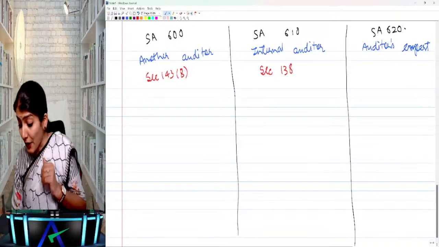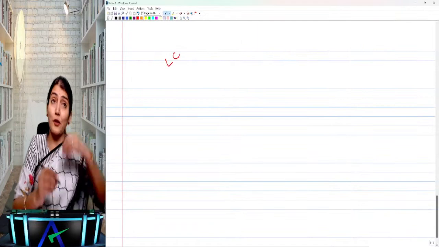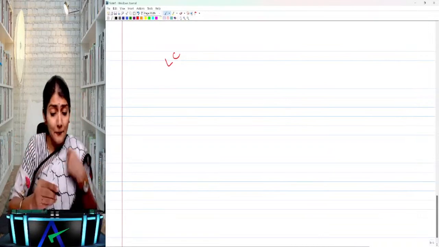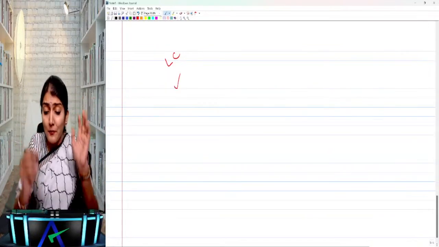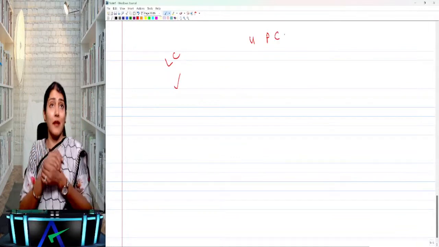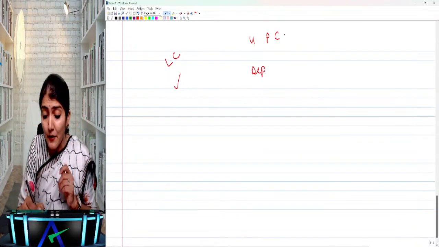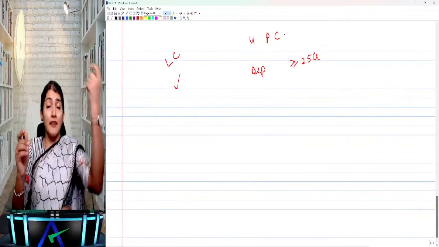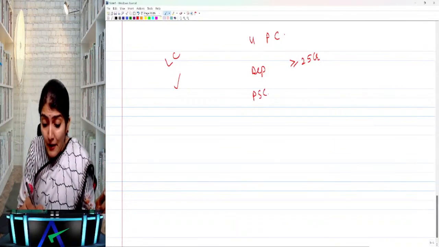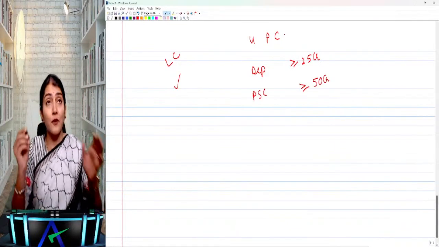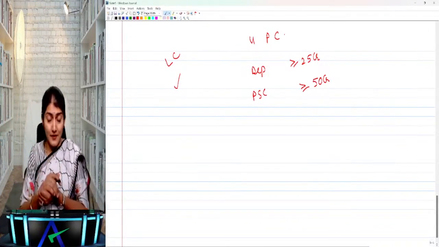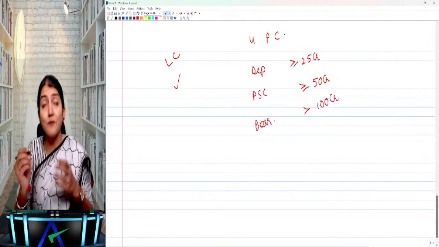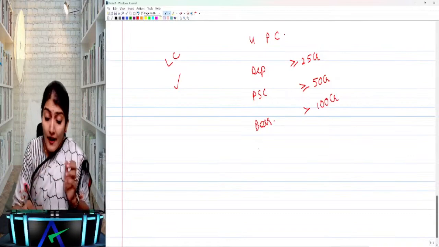Right, and which companies are required to appoint an internal auditor? I told you, whenever a list of applicability is prepared, first one to go and stand in the list is the listed companies. Then apart from the listed companies, you have the unlisted public companies. Unlisted public companies having deposits of more than or equal to 25 crore at any point of time during the preceding financial year, or having paid up share capital of more than or equal to 50 crore as at the end of the preceding financial year, or having borrowings of more than 100 crore at any point of time during the preceding financial year, or having the turnover